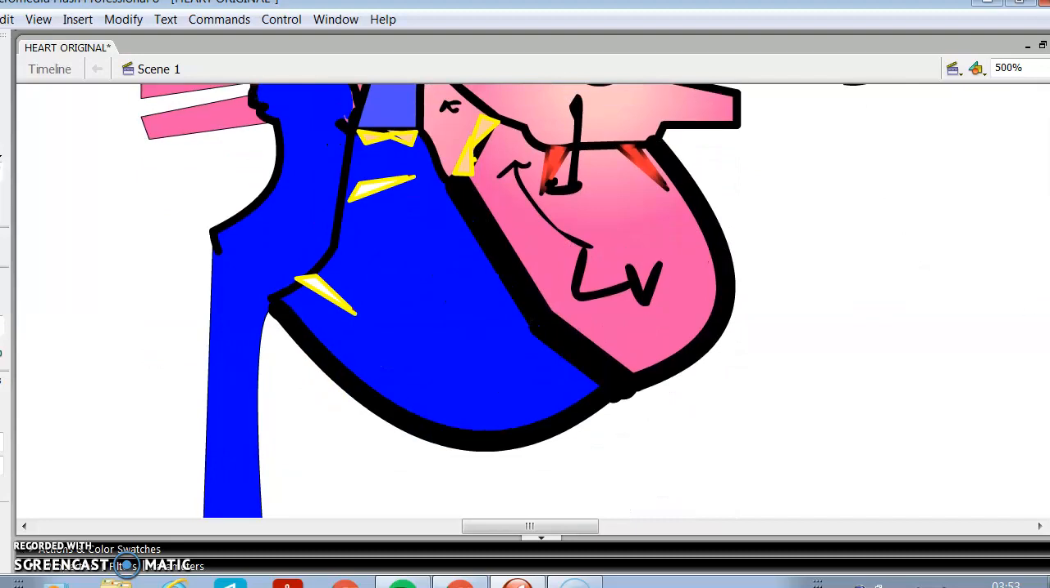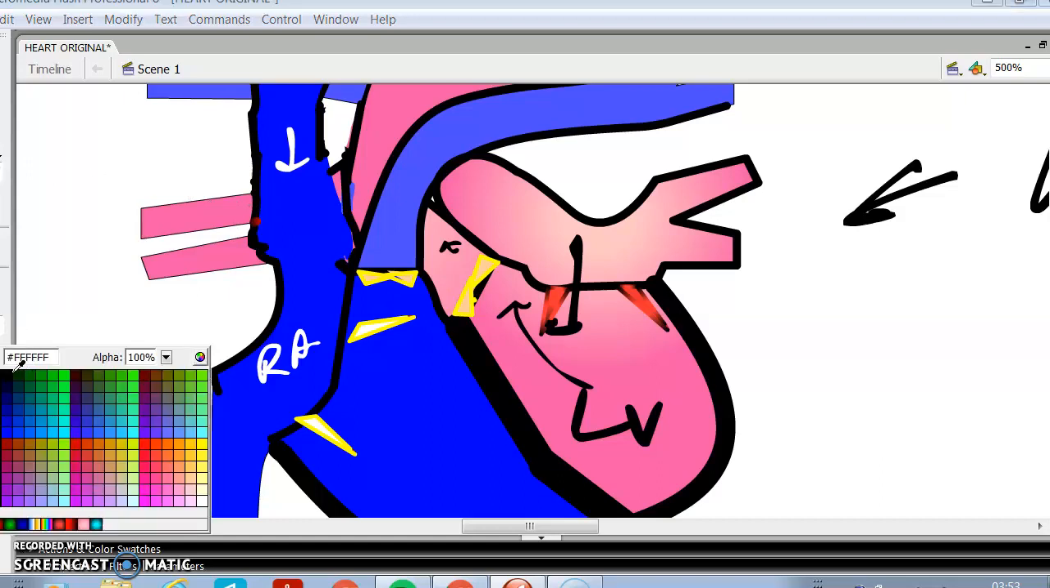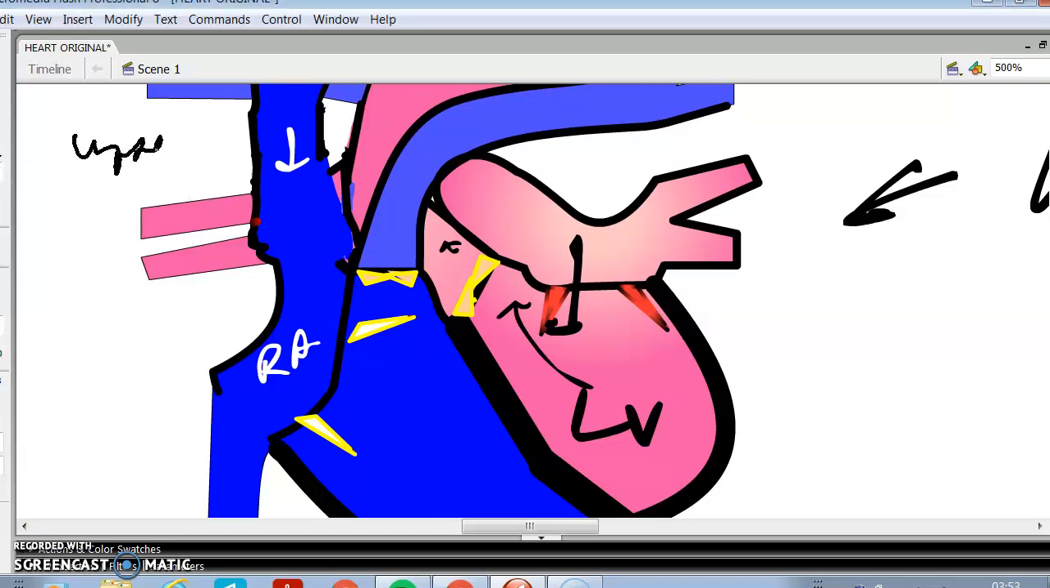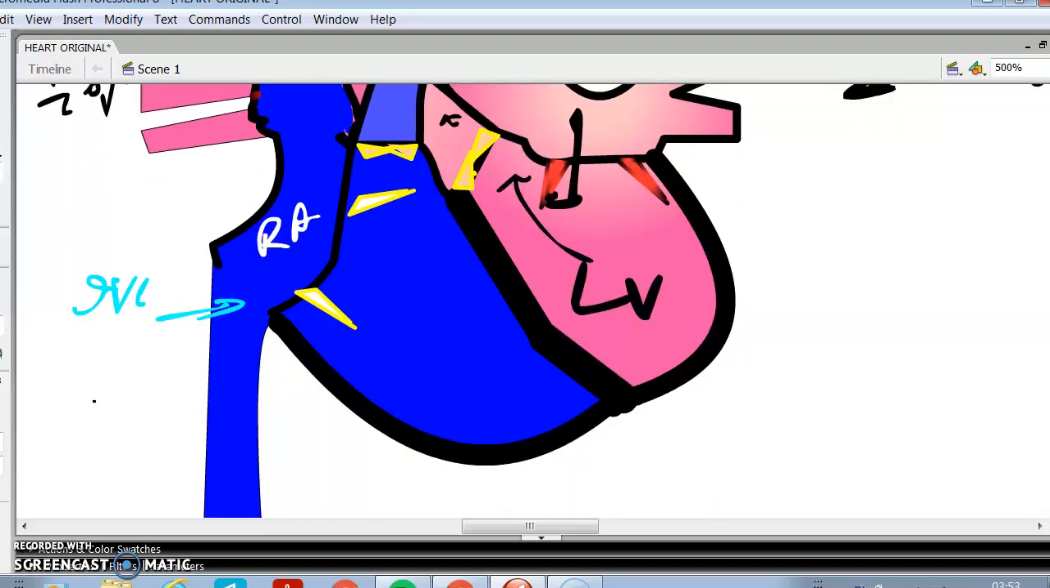Similarly, on the right side, the right atrium receives the blood from the superior vena cava, which gets the blood from the upper half of the body, and the inferior vena cava. This one is the structure which receives the blood from the lower half of the body.